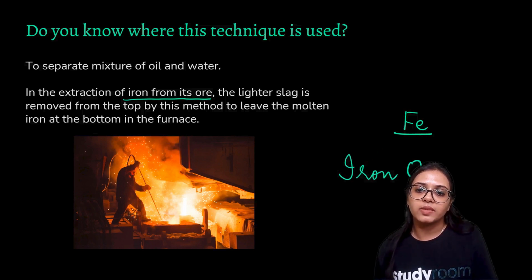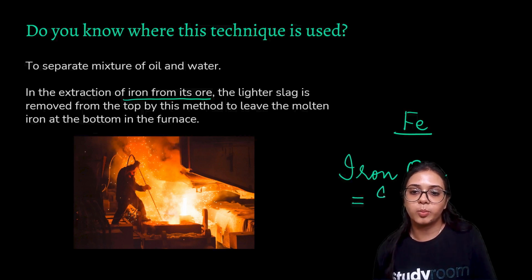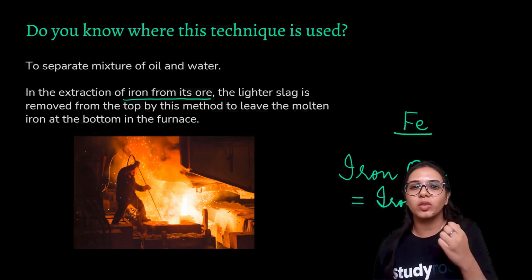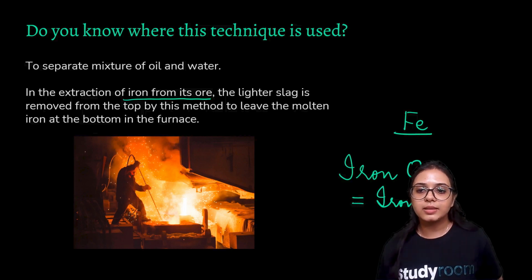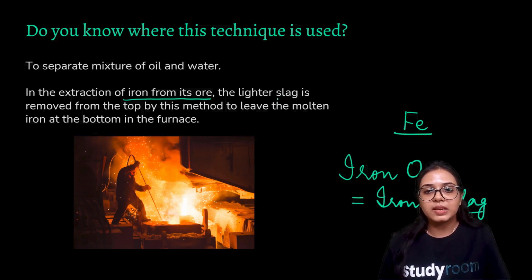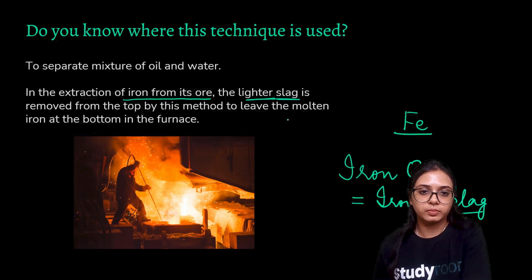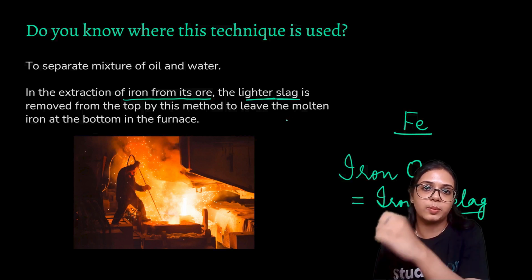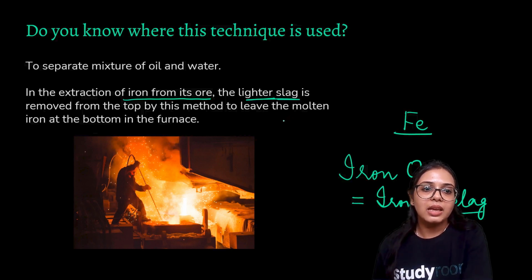What this iron ore has, obviously, is that pure iron, but in addition to that it has a lot of impure substances, and let us name that impure substance as slag. That impure substance is basically light and the iron is heavy. So by the process of using the separating funnel, the lighter slag is removed from the top by this method, to leave the molten iron at the bottom and the surface.